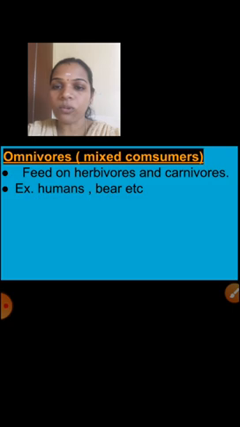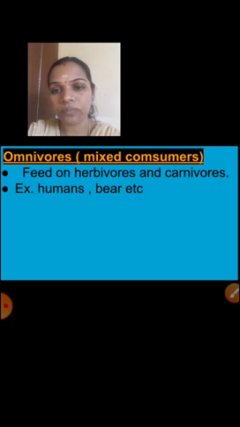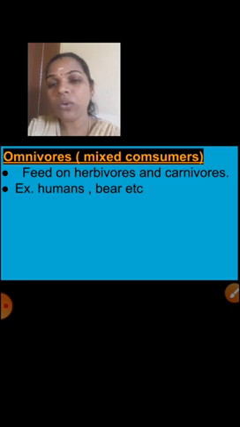Next one is omnivores. The fourth trophic level is omnivores. That means mixed consumers. These omnivores feed on herbivores and carnivores. So it will eat herbivores also, and at the same time carnivores. The best example is human. We take plants also, and animals also for our food.